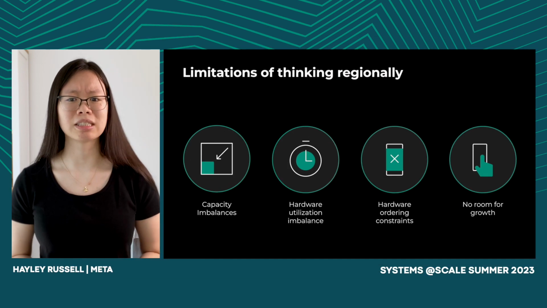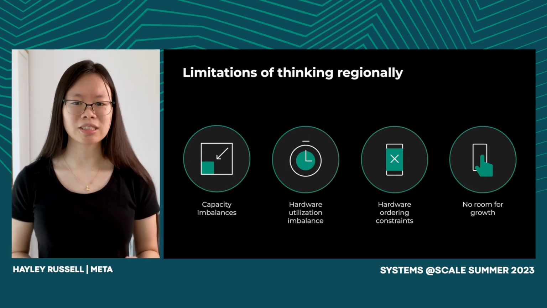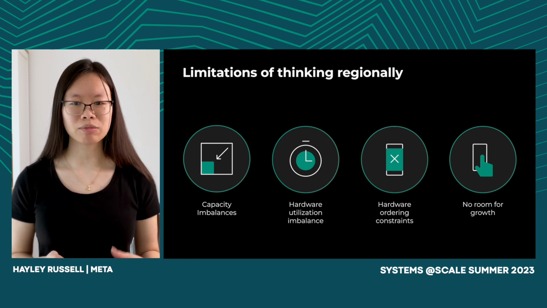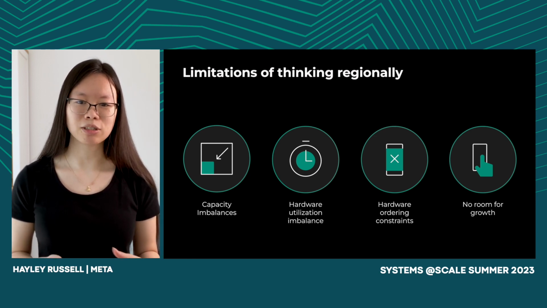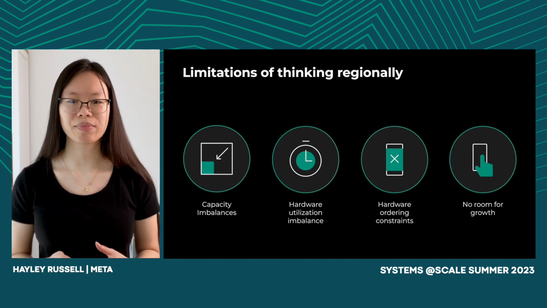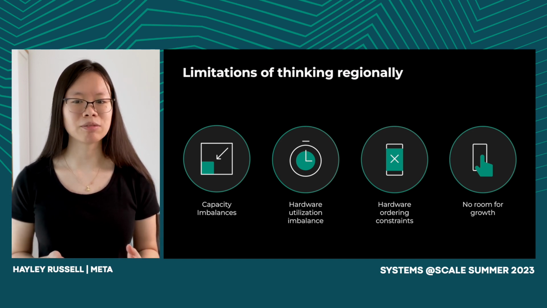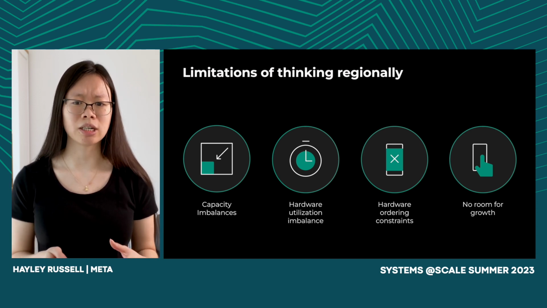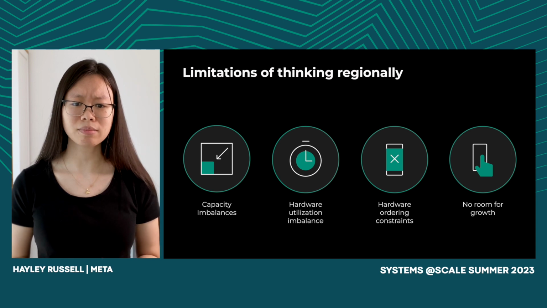This, of course, leads to some inefficiencies. For instance, we have capacity imbalances. Our infrastructure promises to be resilient if any one region fails. We do this by setting aside disaster readiness buffers and distributing them across the regions. Capacity imbalances mean that we need to allocate even larger buffers, since we must have enough buffer for the potential loss of the single largest region.